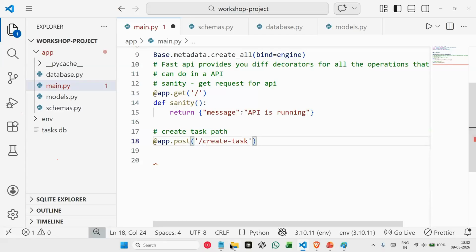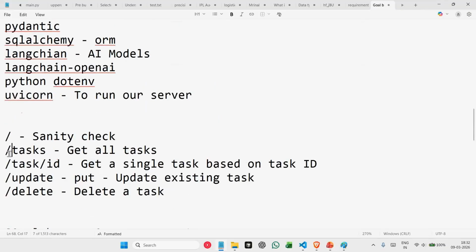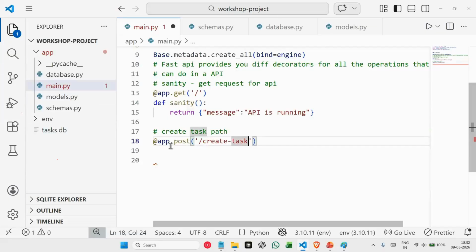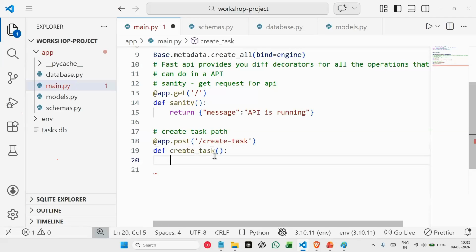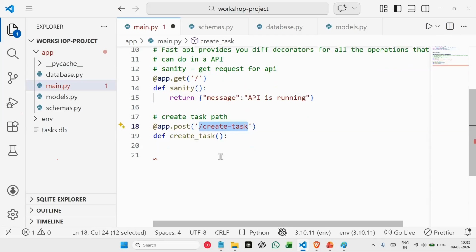Okay. So as we discussed, we will be creating all these paths for all of these tasks, right? Task for getting all the tasks, create task to create our tasks, and slash delete and update for deleting and updating. So all of these paths we are creating now in FastAPI. So here we have declared our decorator, and then we are defining our function. We'll call it create task. Now this function runs every time you are getting a create task request into FastAPI.